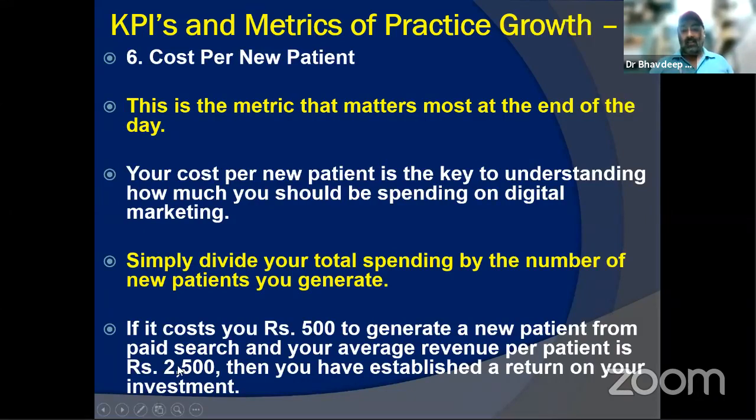Obviously, I'm not taking the profit pie. I'm just taking the revenue only. So maybe if your 50% is the margin, technically you are taking home 1250 only. Just to be safe, if I take your bare minimum NPM to be 50%, that would decrease it to 2.5 times. But then the problem might not be with your lead or your marketing agency. If your revenue is 2500 per patient, that problem might be with your internal marketing or your way to handle or your practice management principles of your clinic. So don't fault the marketing agency for it.